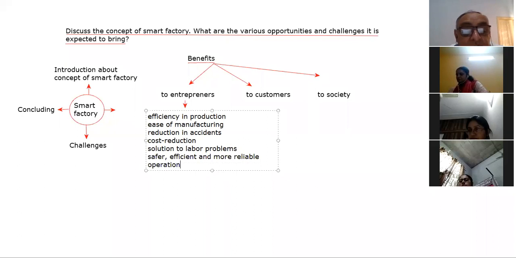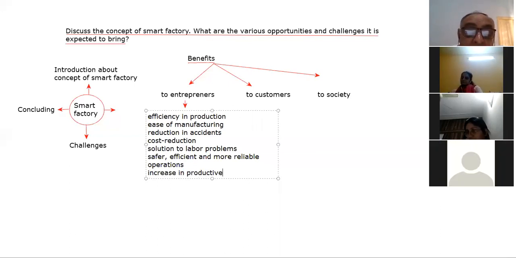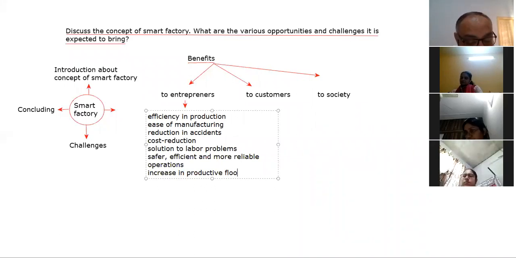Reliable operations, right? And more reliable operations. Okay, so that is there. Next is increase in productive floor space. Productive floor space, right, Peter?